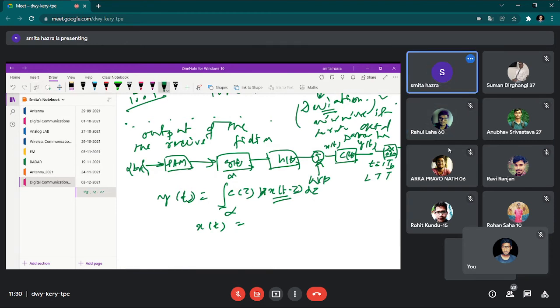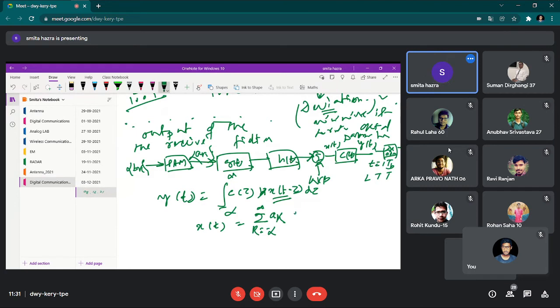Then let us write x(t). x(t) is equal to this. For this line, what is coming there? Please say. The bit stream. Yes, the bit stream is coming along this line. Then what do we write? As it is a bit stream, it is a long sequence, k equal to minus infinity to plus infinity, coming with amplitude a_k. Do you agree with this? Yes, ma'am.